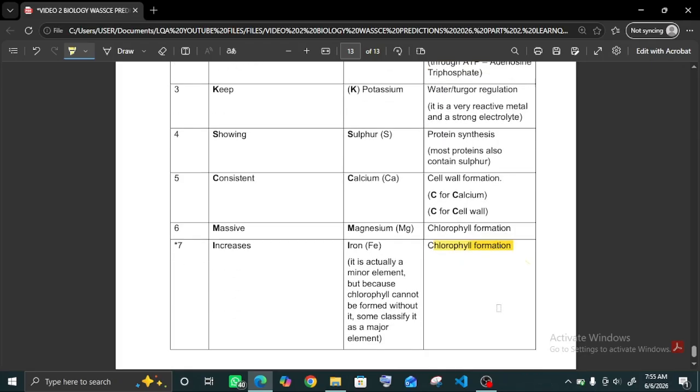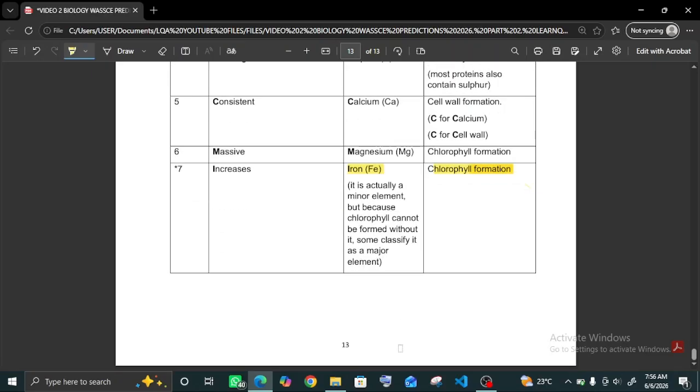I asterisked this iron because although for this stage iron is classified as a major element in most textbooks, it's actually a minor element because it's required in very small quantities. But if you don't have iron, you cannot produce chlorophyll at all. So that's why some textbooks for this stage classify iron as a major element.